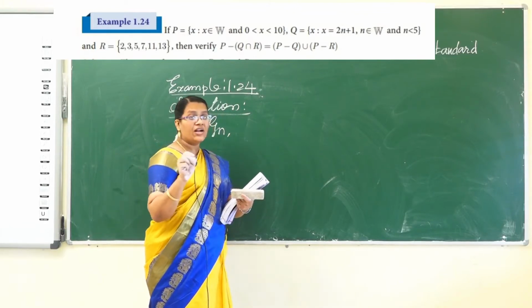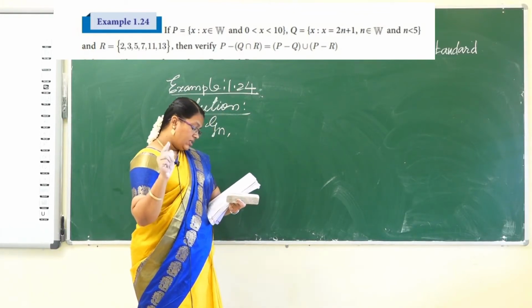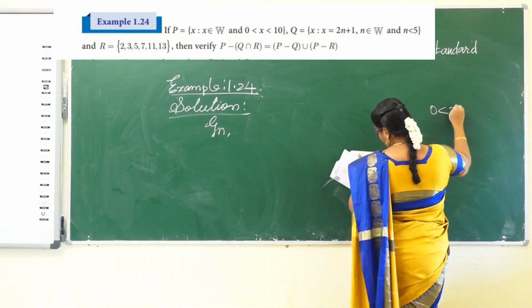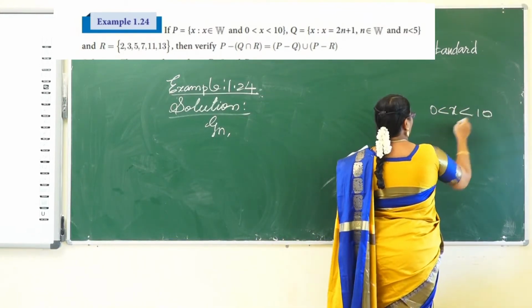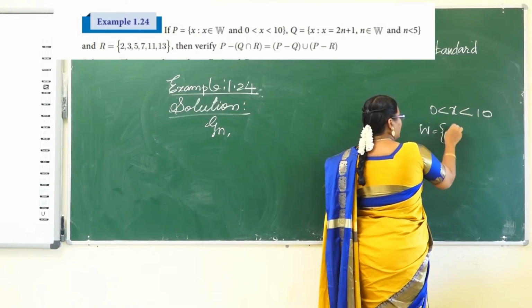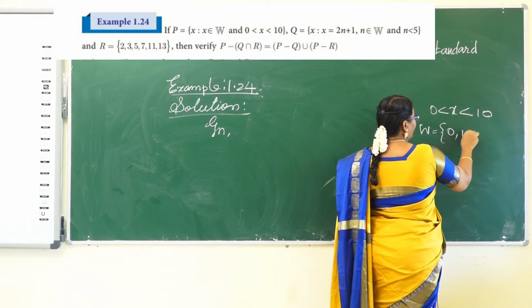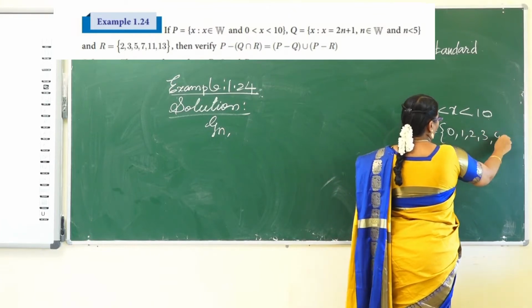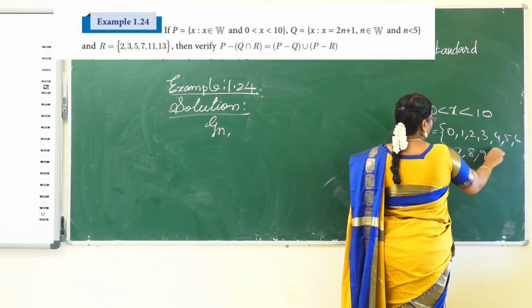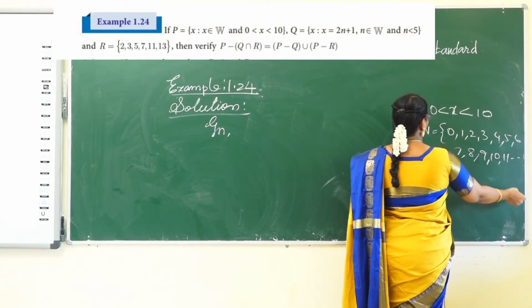Whole numbers start from 0, and some interval is given, 0 less than x less than 10. So, W is equal to set of all the elements 0, 1, 2, 3, 4, 5, 6, 7, 8, 9, 10, 11. So, endlessly going. Okay.